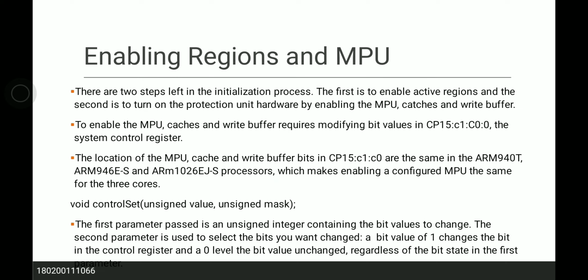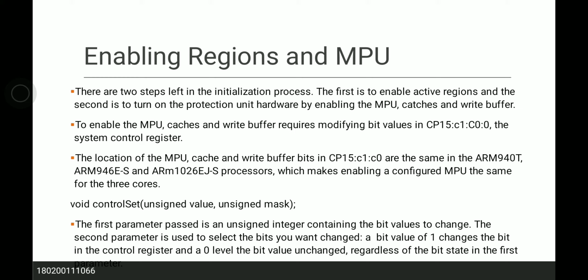Enabling regions and the MPU. There are two steps left in the initialization process. The first is to enable the active regions, and the second is to turn on the protection unit hardware by enabling the MPU, cache and write buffer. To enable the MPU, cache and write buffer requires modifying bit values in CP15 c1 c0 0, the system control register. The location of the MPU, cache and write buffer bits in CP15 c1 c0 are the same in ARM7, ARM940T and ARM946ES